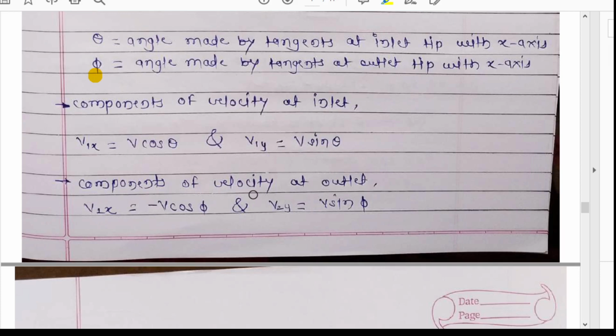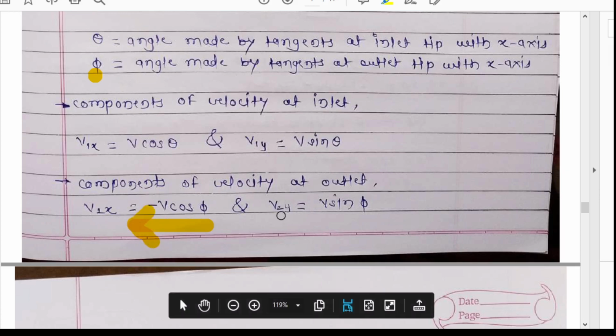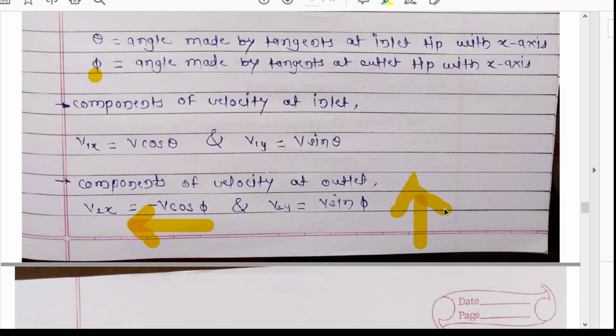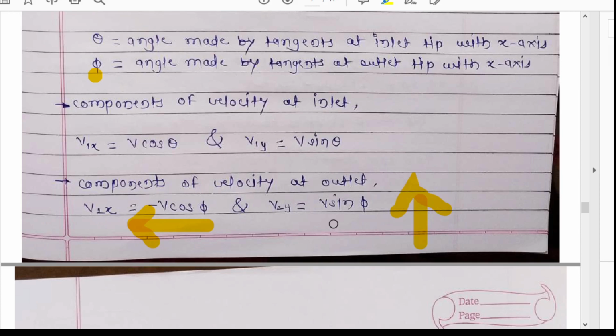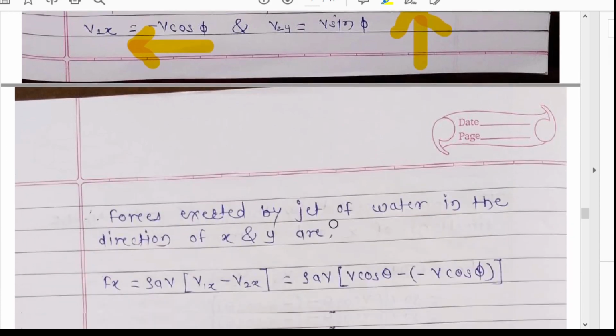Now the components of velocity at the outlet tip: v2x will be minus v cos phi, because it will be in the leftward direction, and v2y will be v sin phi. This is positive because it will be in the upward direction only.